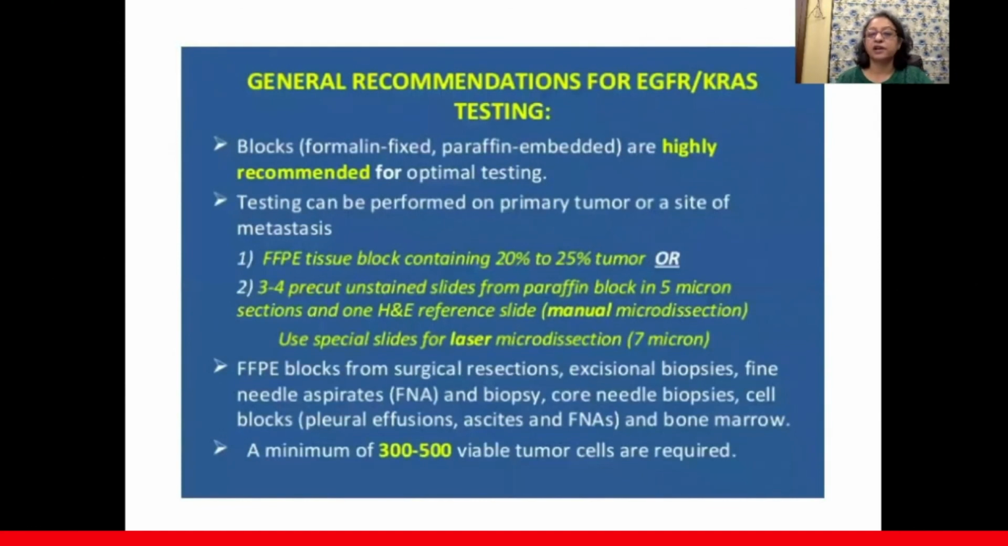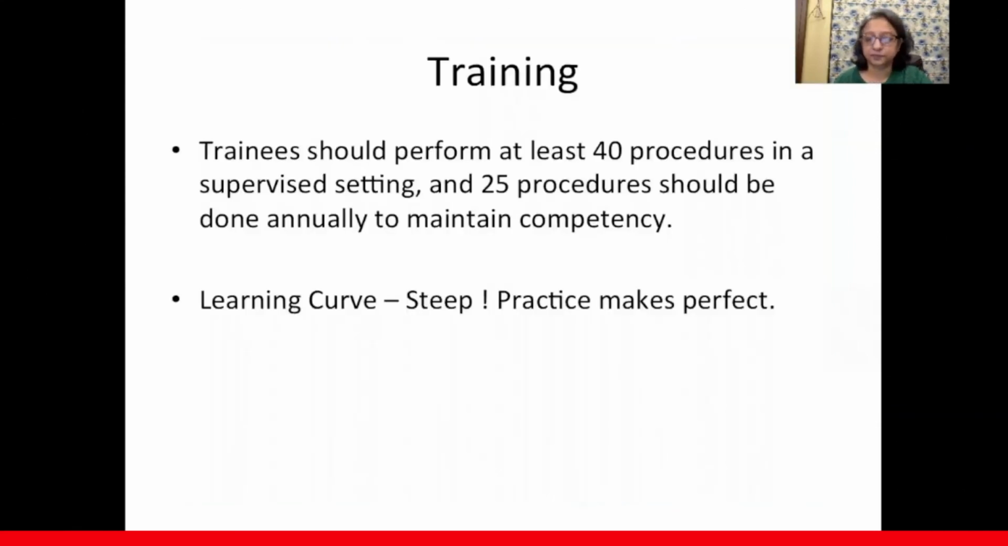The general recommendations for genetic testing are that cell blocks are highly recommended for optimal testing and can be performed on the primary tumor or a site from the metastases. The blocks are quite important, and a minimum of 300 to 500 viable tumor cells are required. Therefore, not slides, but blocks are useful for EGFR and KRAS testing.